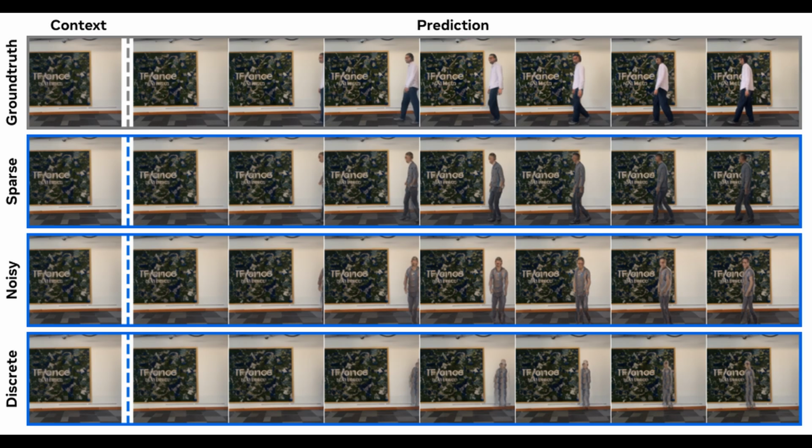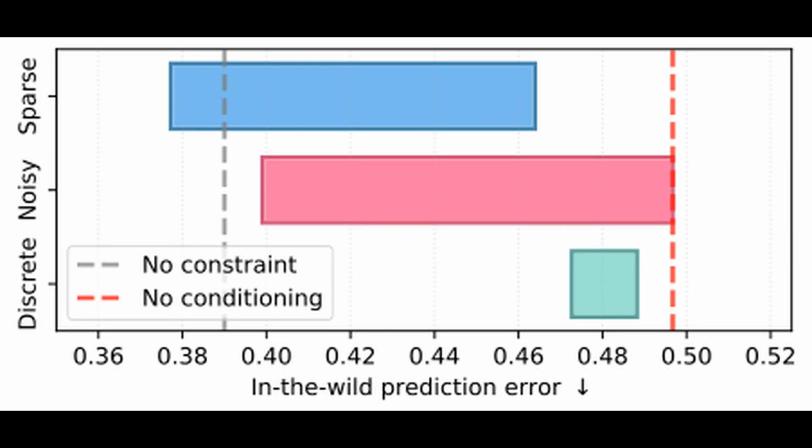We can see that clearly in these prediction examples. The discrete approach at the bottom completely fails to capture the person walking into the scene, while the sparse and noisy approaches do a much better job. This is a key finding of the paper. The continuous latent actions are better suited for the complexity of in-the-wild videos than the discrete approaches that had been common in previous work. Let's look at the quantitative results.